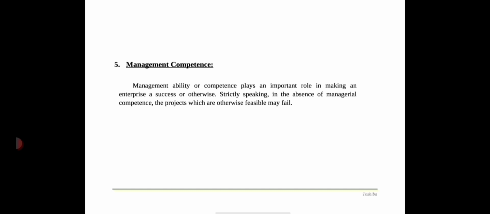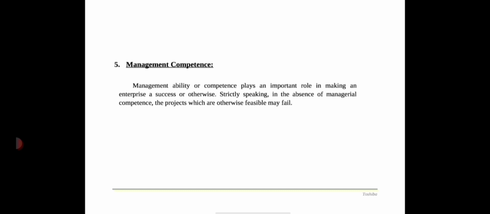Research studies find that most enterprises fall sick because of lack of managerial competence or mismanagement. This is more so in the case of small scale enterprises where the proprietor is all in one, that is, owner as well as manager. Due to this one man show, managerial competency may not be strictly implemented, and it leads to the failure of a project.